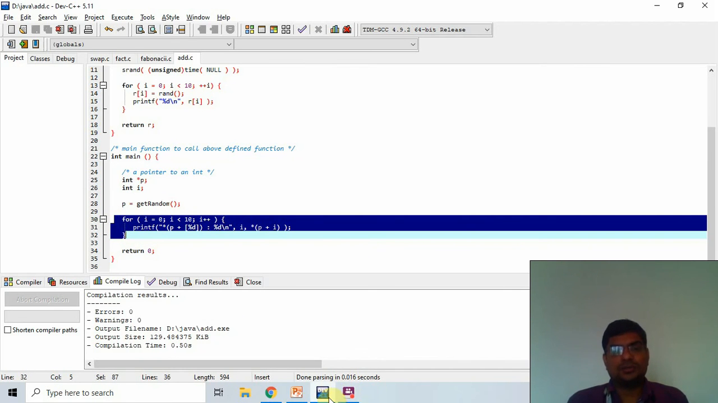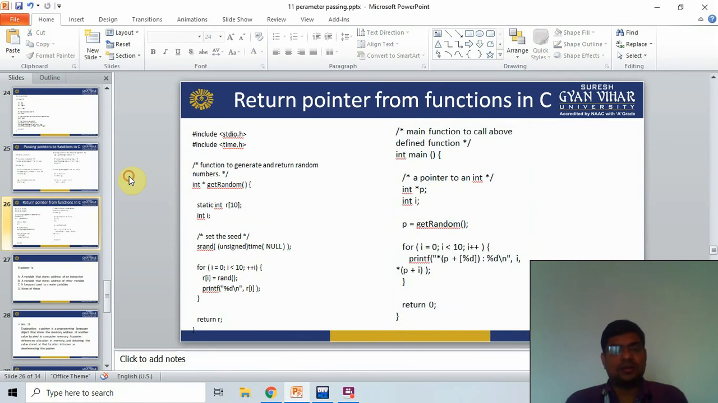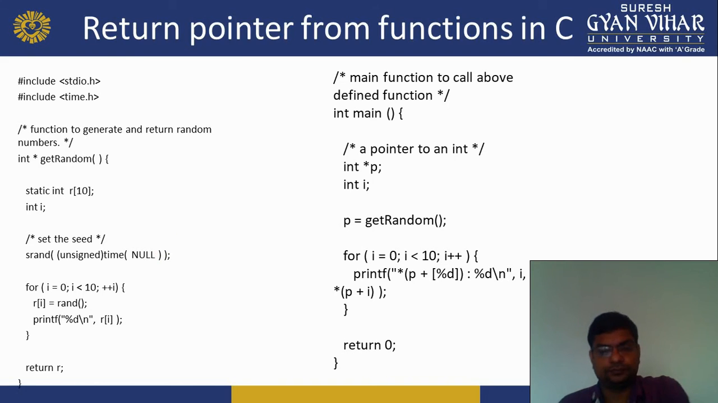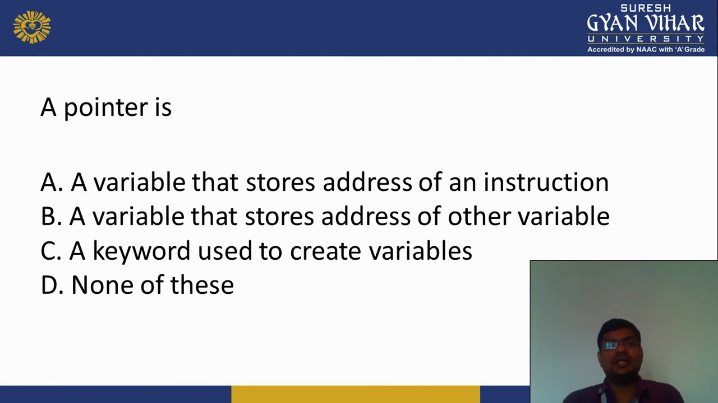So in this lecture, now I move on to the MCQs. A pointer is a variable that stores the address of an instruction, a variable that stores the address of another variable, a keyword used to create a variable, or none of these. The option is B, a variable that stores the address of another variable.